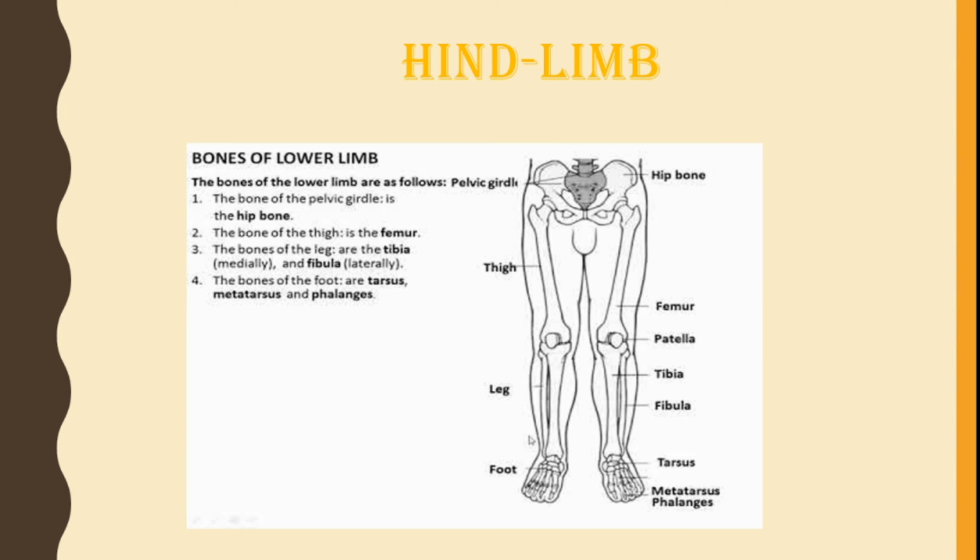Next we come to the hind limb, that is the bones of the lower limb. The bone of the pelvic girdle is the hip bone. The bone of the thigh is called the femur. The bones of the leg are called tibia and fibula. The bones of the foot are called tarsus, metatarsus and phalanges.